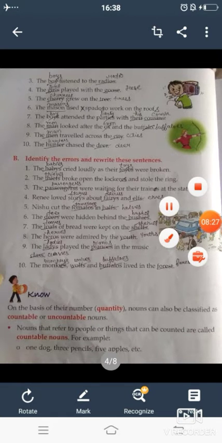The loaves of bread were kept on the shelves. So the plural form of loaf is loaves, and the plural form of shelf is shelves. Eight: The hero were admired by the youth. So the plural form of hero is heroes, and the plural form of youth is youths.